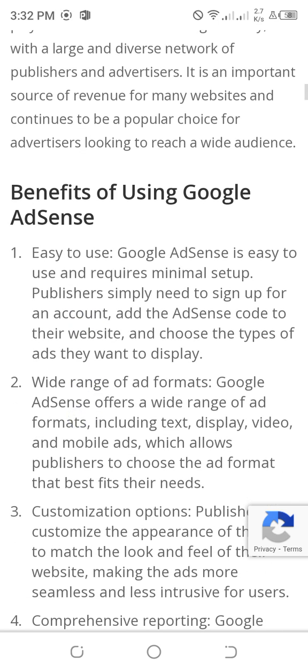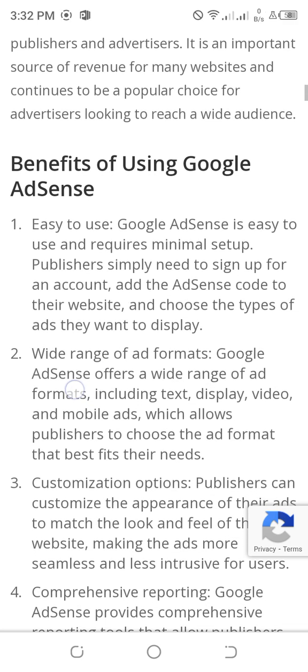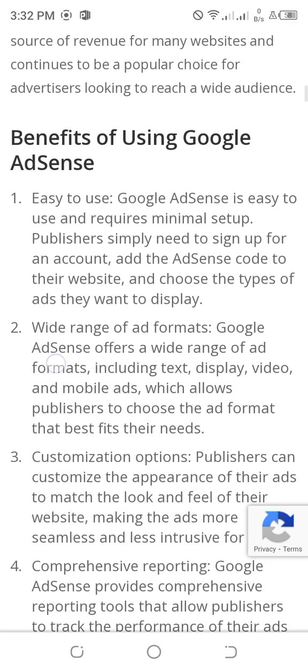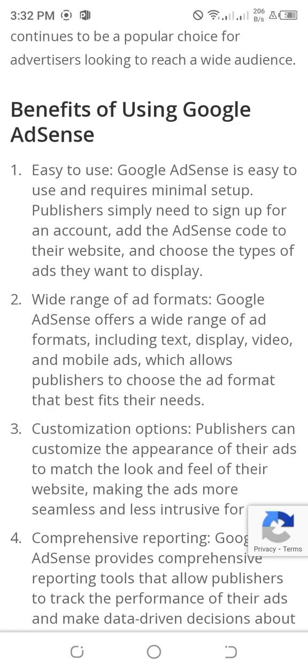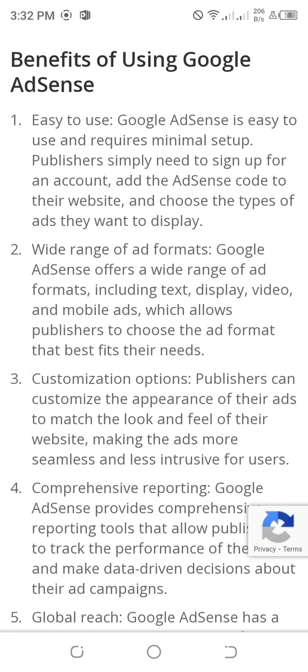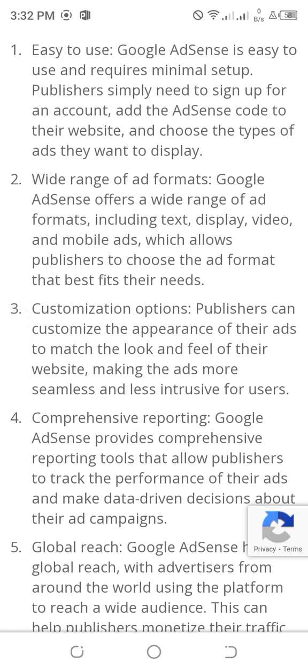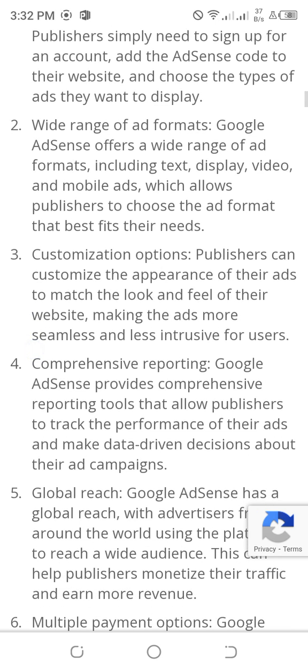Benefits of using Google AdSense: easy to use. Google AdSense is easy to use and requires minimal setup. Publishers simply need to sign up for an account, add the AdSense code to their website, and choose the types of ads they want to display. Wide range of ad formats. Google AdSense offers a wide range of ad formats including text, display, video, and mobile ads, which allows publishers to choose the ad format that best fits their needs. Customization options. Publishers can customize the appearance of their ads to match the look and feel of their website, making the ads more seamless and less intrusive for users.